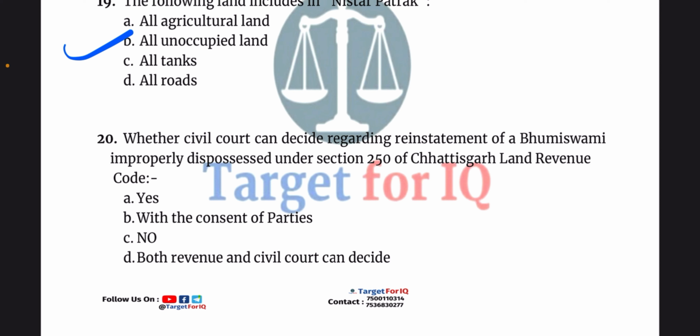Next question, whether civil court can decide regarding reinstatement of a Bhumiswami improperly dispossessed under section 250 of Chhattisgarh Land Revenue Code. The options are A. yes, B. with the consent of parties, C. no or D. both revenue and civil court can decide. The correct answer is option C.